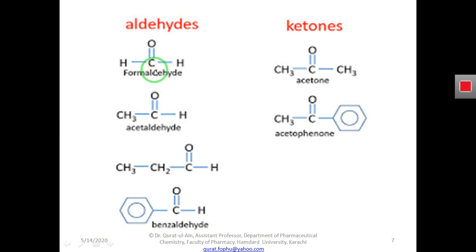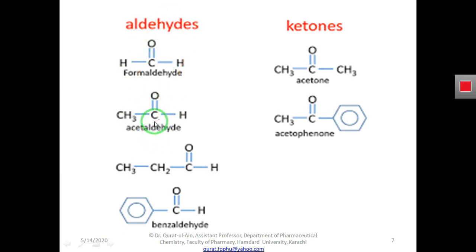So one more thing that I can explain here. R can be here or R can be here, but this carbon must be attached with one valency with hydrogen. Either hydrogen will be attached here, or it will attach here. But the carbon must be attached with one hydrogen, and the other valency must be attached with any other R group. So here in this case we have acetaldehyde, that is another example of aldehyde.